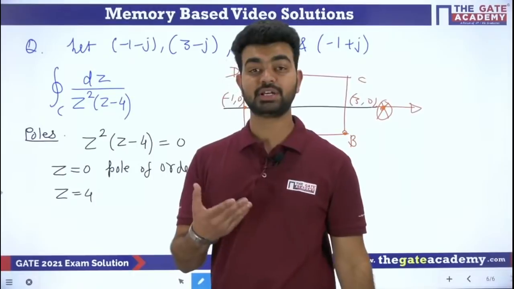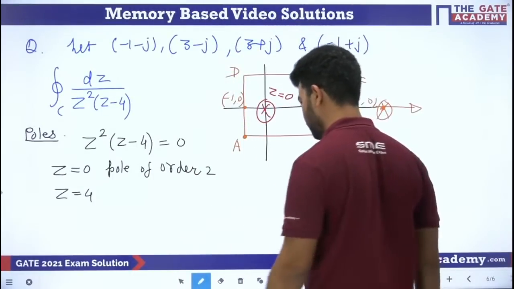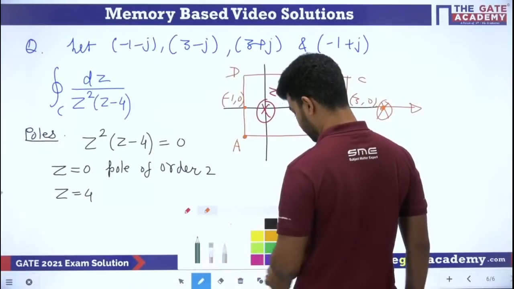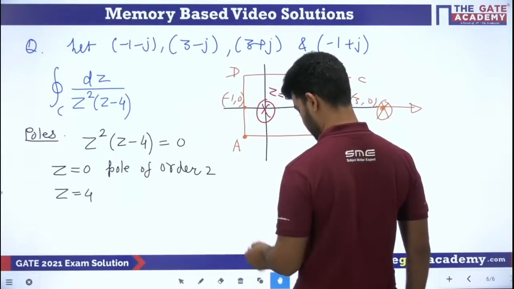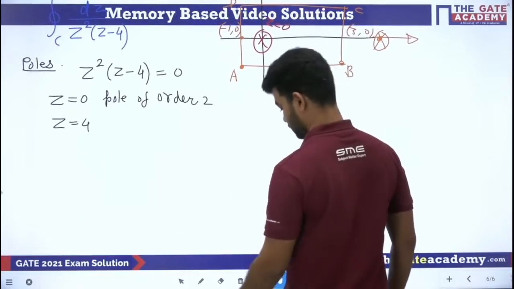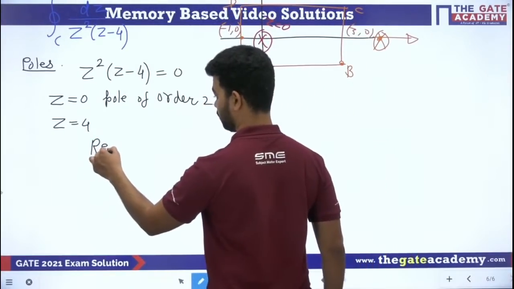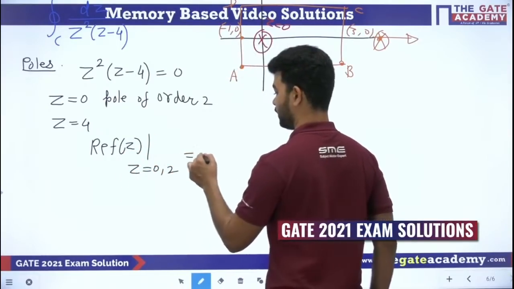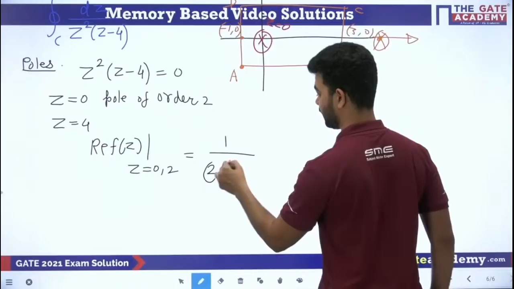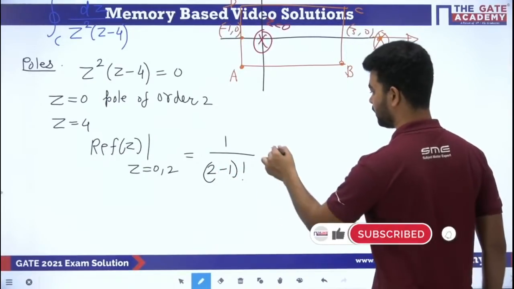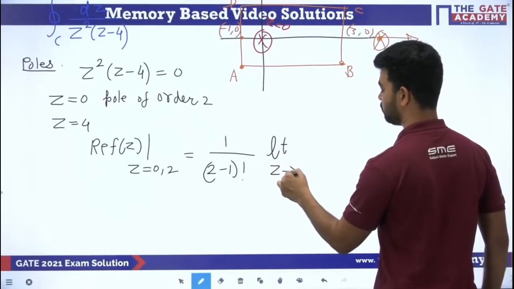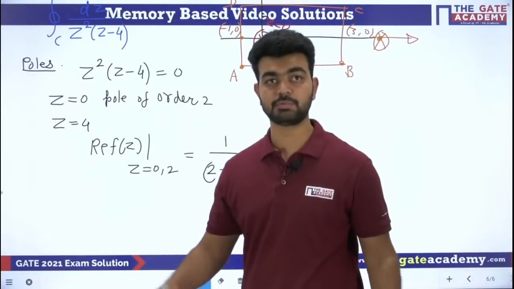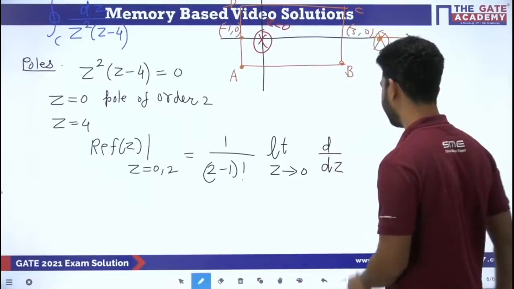So we will find out the residue at this point. We can use the residue or we can use Cauchy's integral formula, no problem. So what we will do, beta? We will find out the residue at this point. So let us make some space. The residue of the function at z is equal to 0, whose order is 2, is what? We know the formula, right? 1 by (2 minus 1) factorial, limit z tending to 0, d by dz, but how many times? M minus 1. If M is the order of the pole, then M minus 1, meaning only one time you will differentiate.